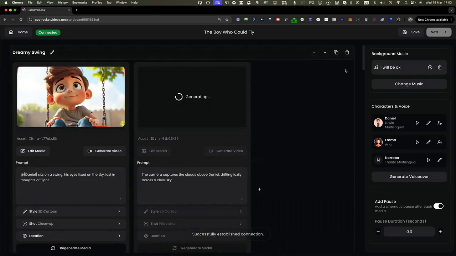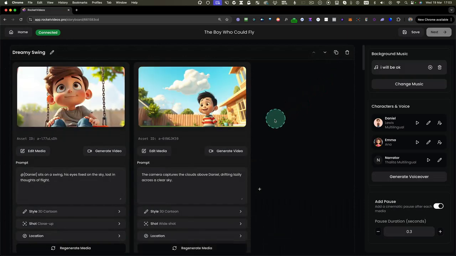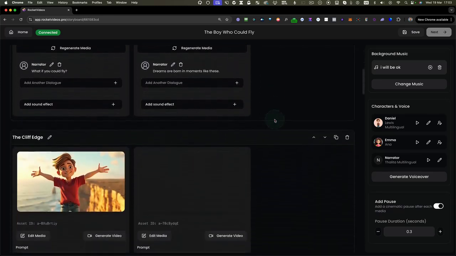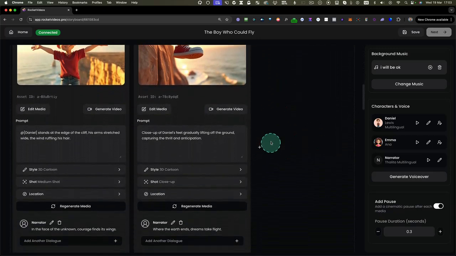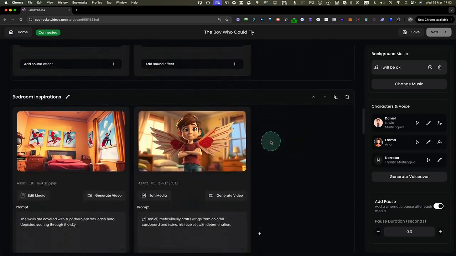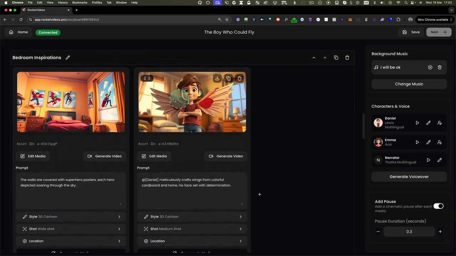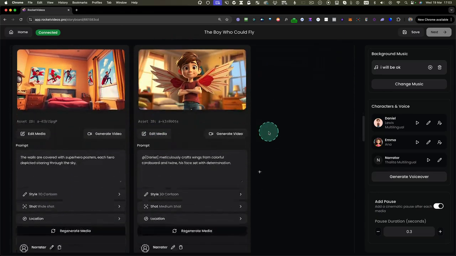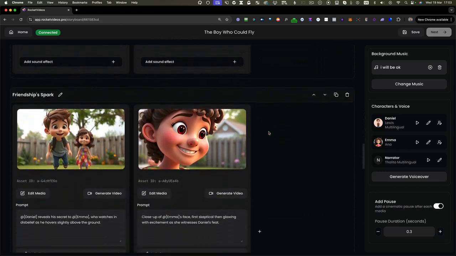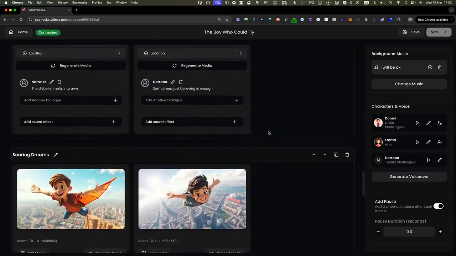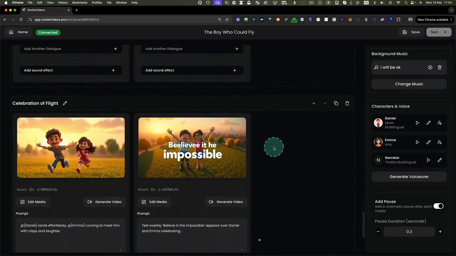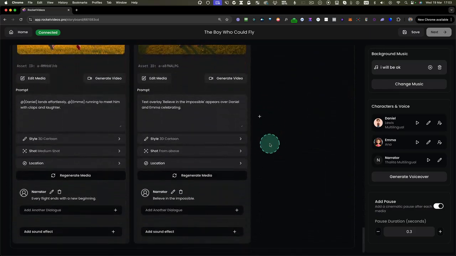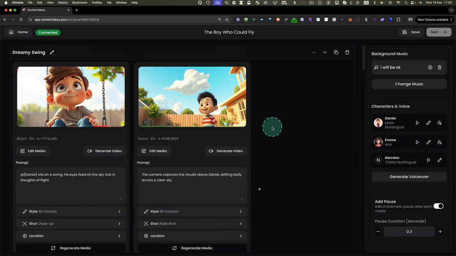So as you can see here, the storyboard is opening and it's going to create the videos for us. Basically, it starts with images, but you can create videos from these images. I'm going to show you that in a second, how that works. But you can see here the videos are being rendered. Here's the boy that can fly. You can see his wings here. The story unfolds here when we scroll down, and this is the whole story. As you can see in here, the boy is really flying, and it ends here at the end of the video. Now, each part here is a scene.